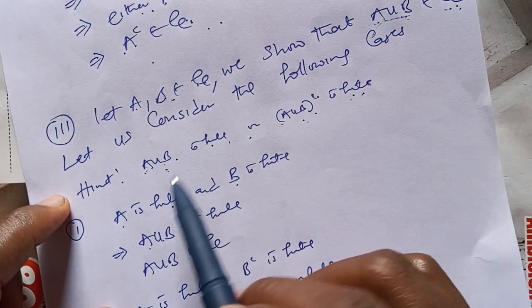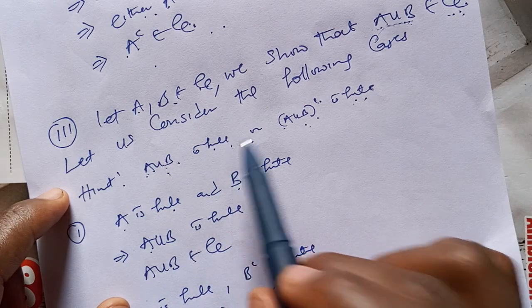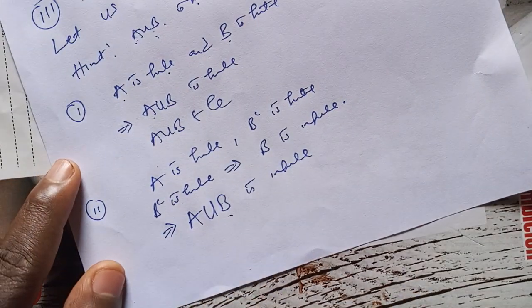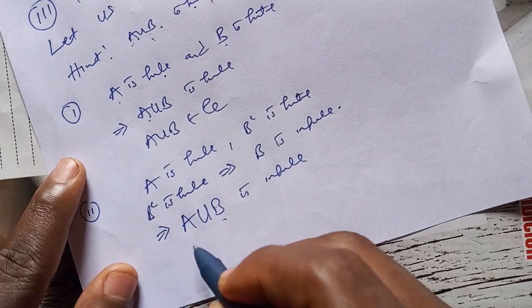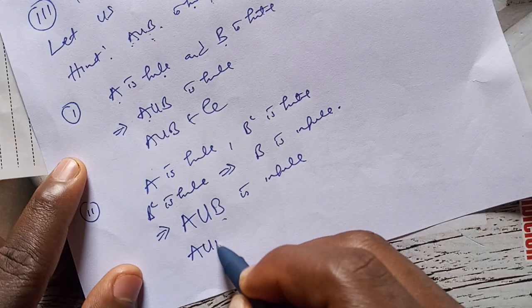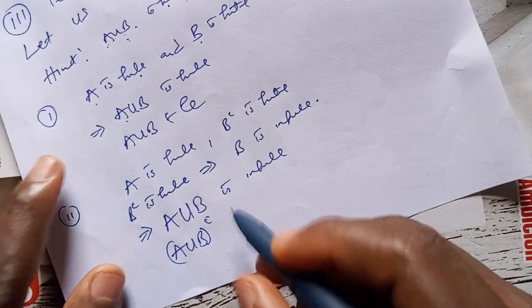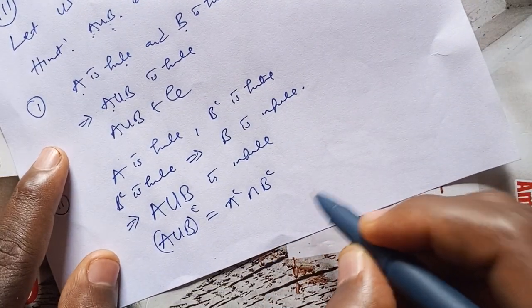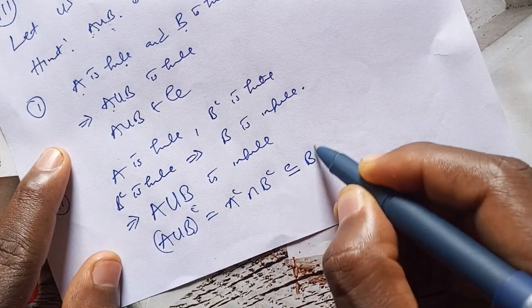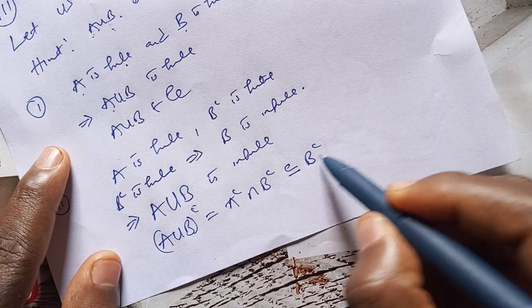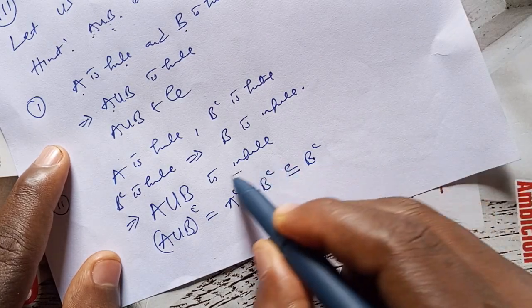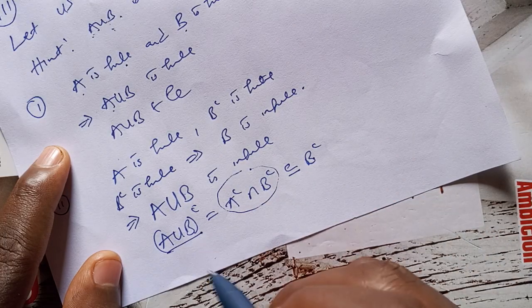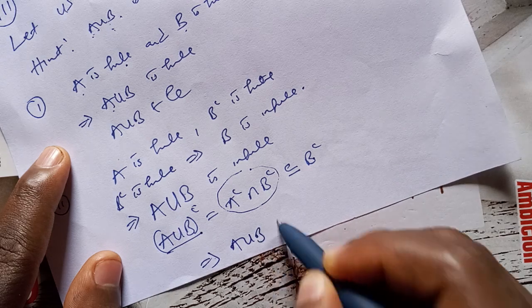But remember the hint, we said that either A union B is finite or its complement is finite. So let's check if its complement is finite. When we go for the complement of A union B, by De Morgan's rule, this is A complement intersect B complement, and of course this is a subset of B complement. Now, since B complement is finite, then this intersection is finite. So this implies that A union B is in the algebra.